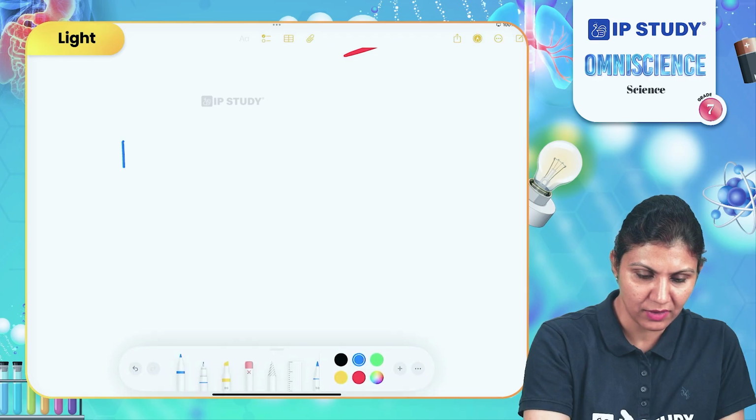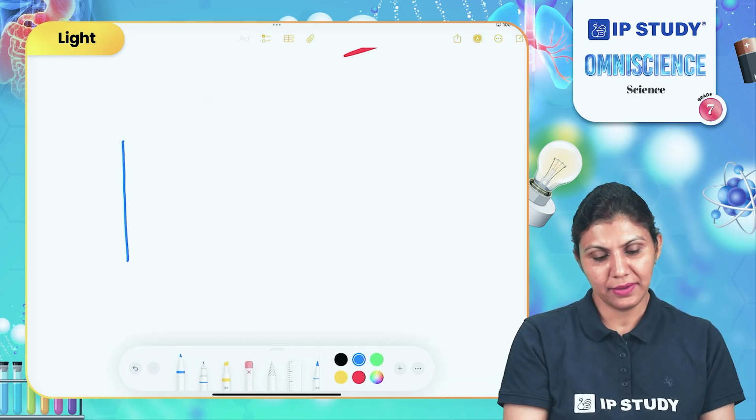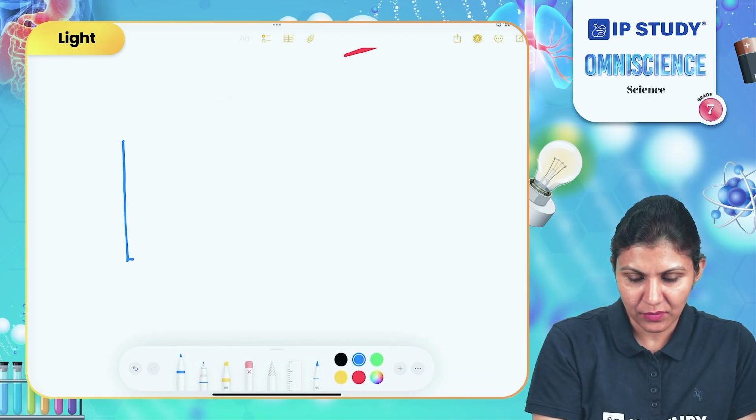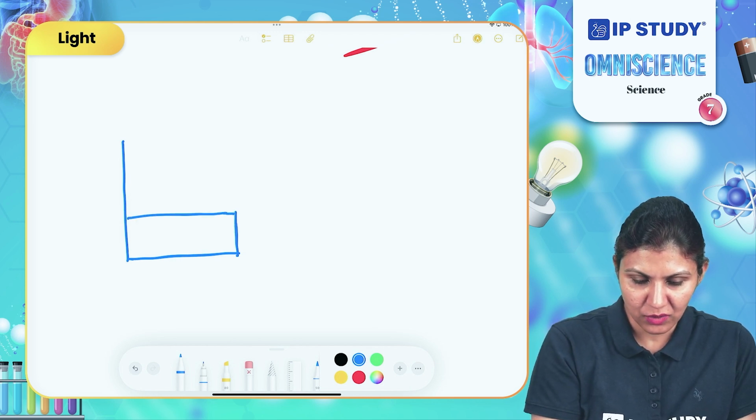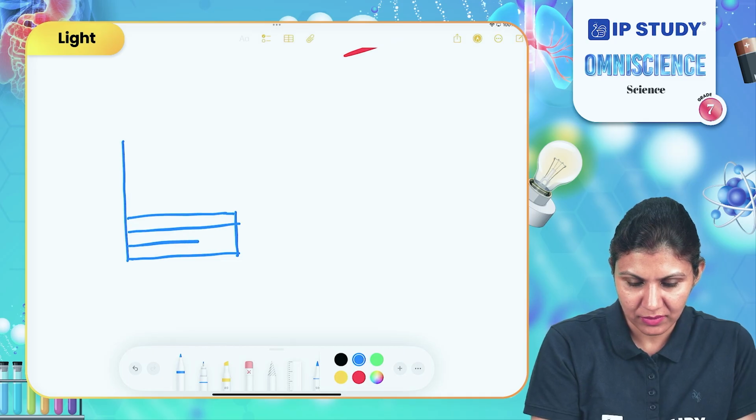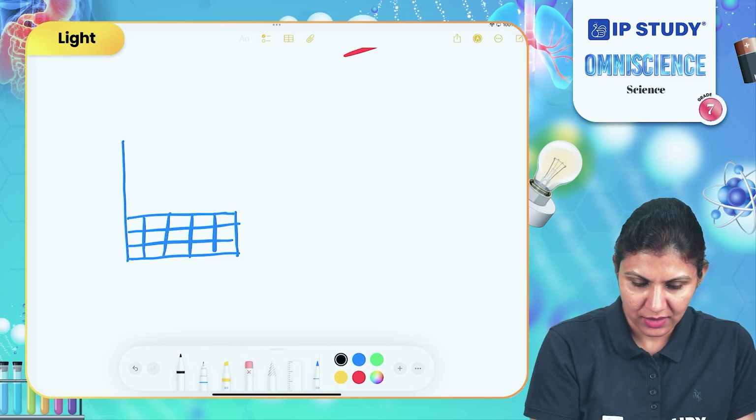So here we have a plane mirror, and if you place a checkered sheet like a chess board, what will you have here? You will have boxes. Some are black, and alternately we have white boxes.